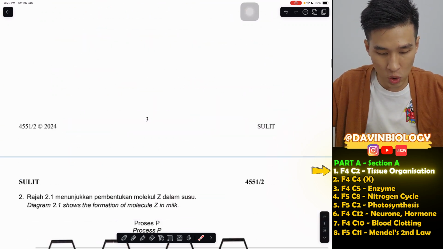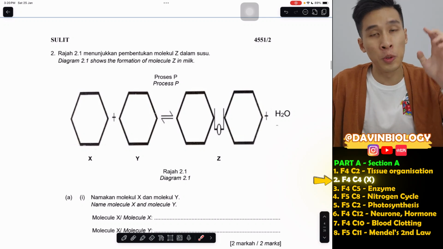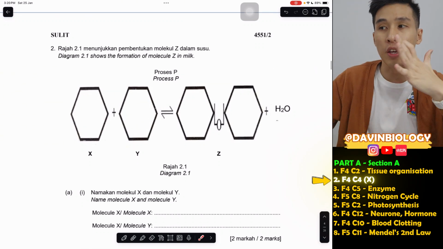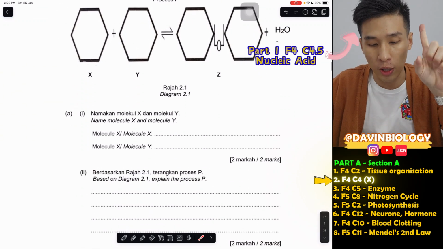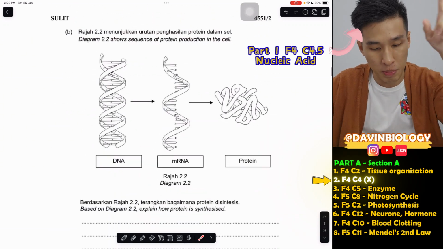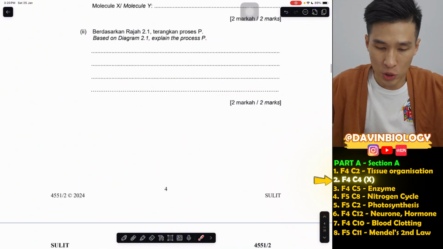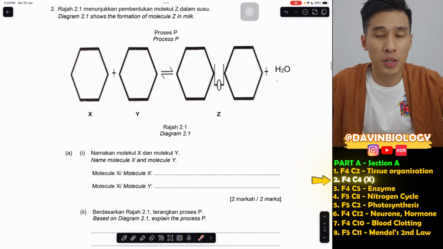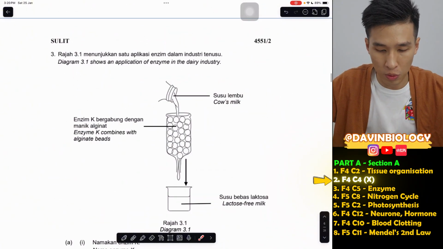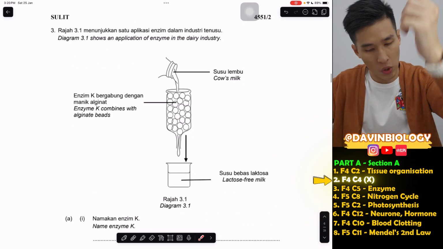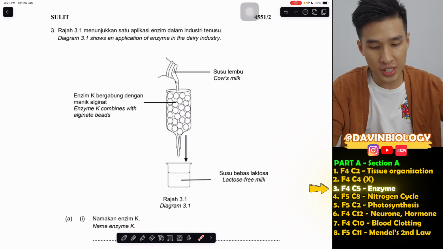Moving on, next question. This question I won't do, because if you look at my part 1 state trial series video, I actually did this one, Form 4 chapter 4, especially the DNA nucleic acid part. It's very simple, so you can try it yourself. I want to spend more time on tougher questions, like question 3, Form 4 chapter 5, enzymes.